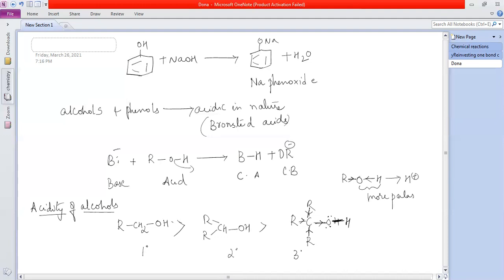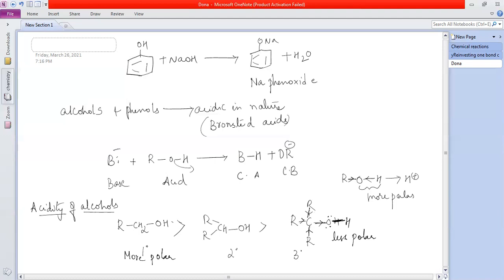No doubt oxygen is more electronegative, and the bond pair will definitely be closer towards it. But it has electrons from all these groups, so compared to the primary, this will be less polar. If it has electrons from all this, why will it give H plus?